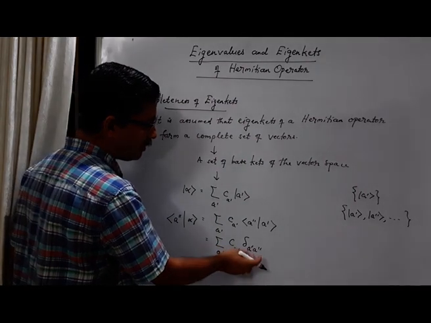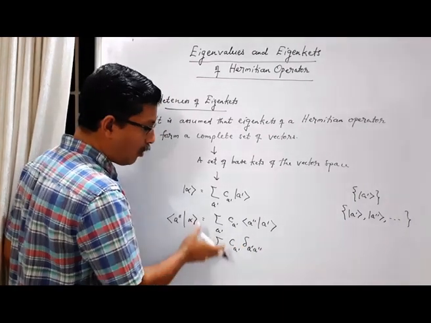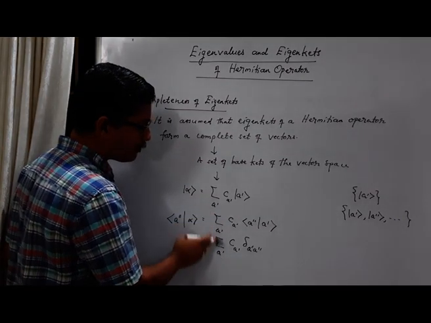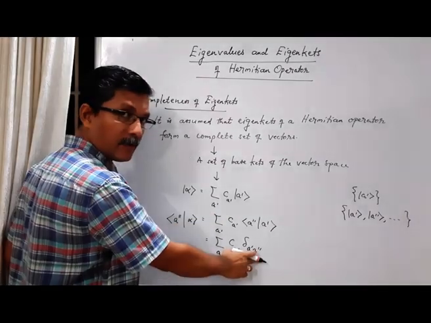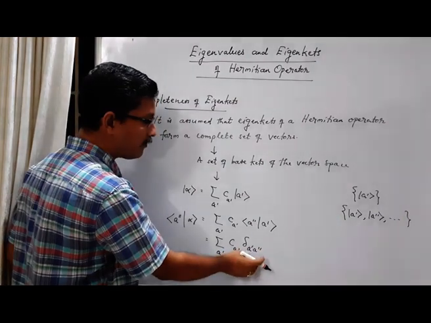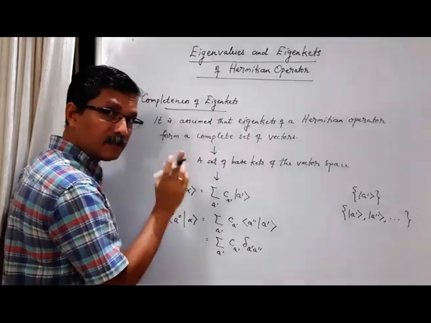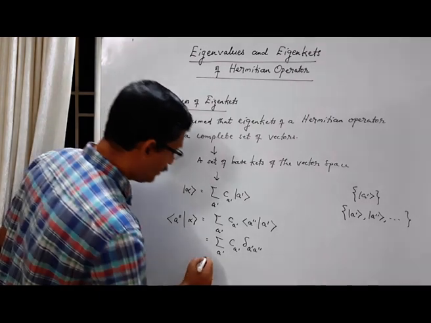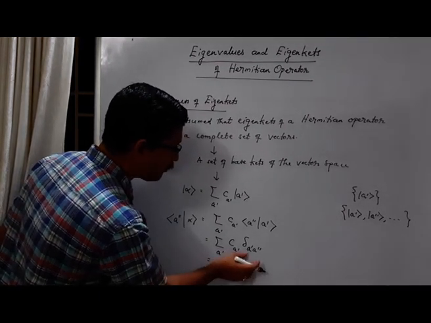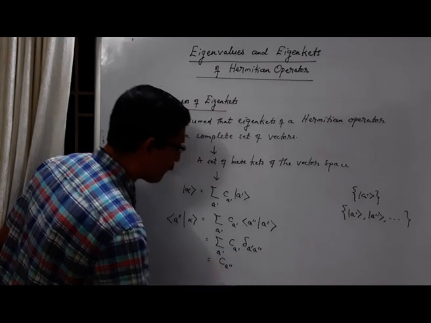Because when A prime is not equal to A double prime, this Kronecker delta will be 0. So all those terms in this summation will be 0. Only in one term, A prime will be equal to A double prime. Then delta A prime A double prime will be 1. Then only that term is non-zero in this summation. So what is that term? When A prime is equal to A double prime, this is 1. What happens to this one? This becomes C A double prime.